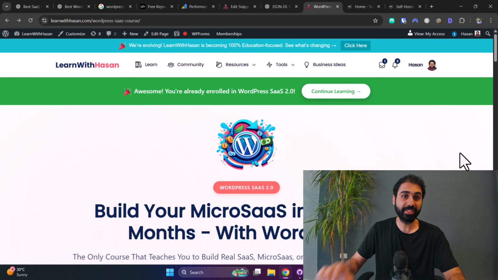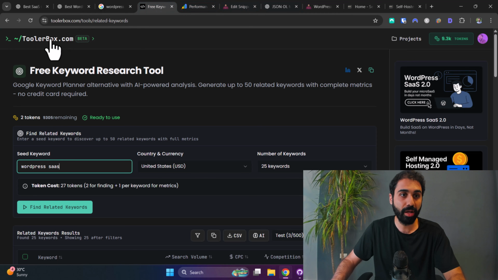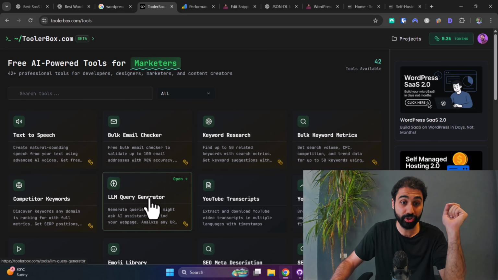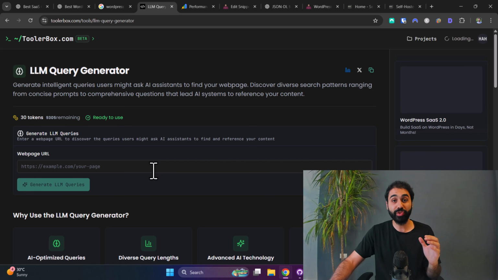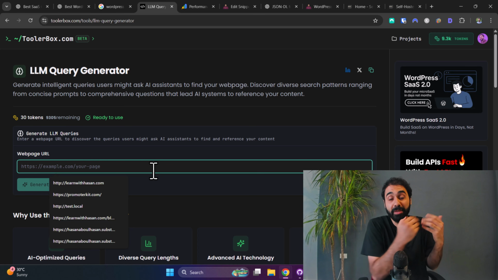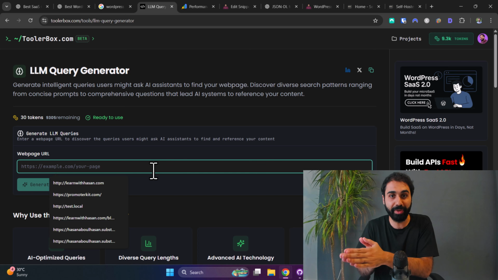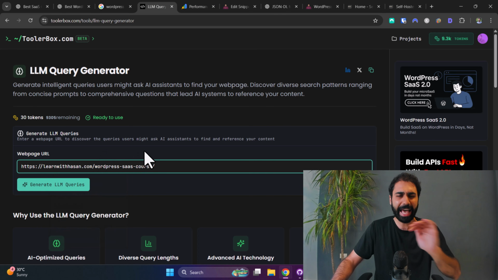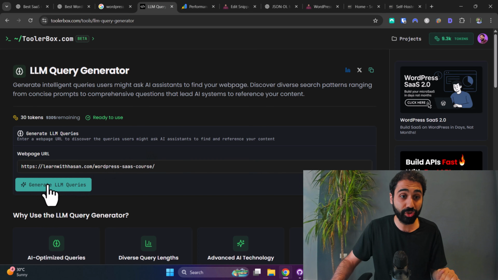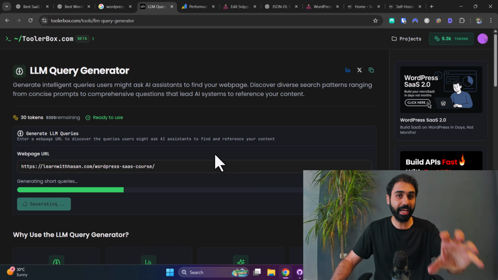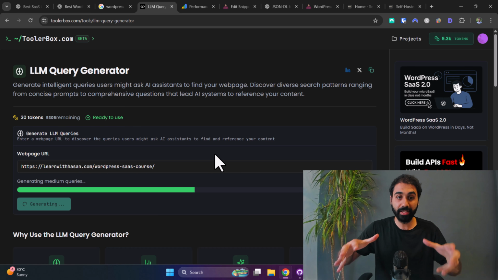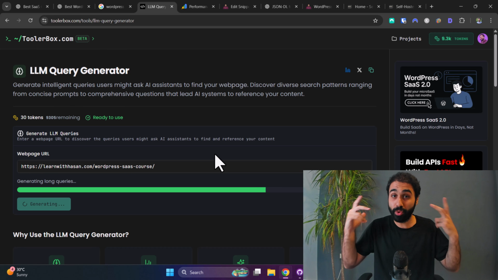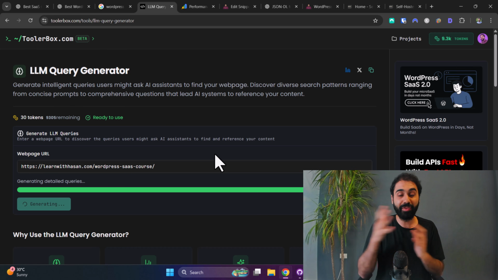Let's now move to the bonus tip. Go back here to toolbox.com, my website, and I created a free tool for you called LM Query Generator. This will help you generate suggested prompts that people may use to find your web page. Again, if I go here and copy this web page, you just need to paste any web page you want on the web and click on generate LM queries. Now, using AI, it will scrape the web page content and it will generate like up to 20 prompts that you can use, or at least brainstorm that people may use to find your web page.